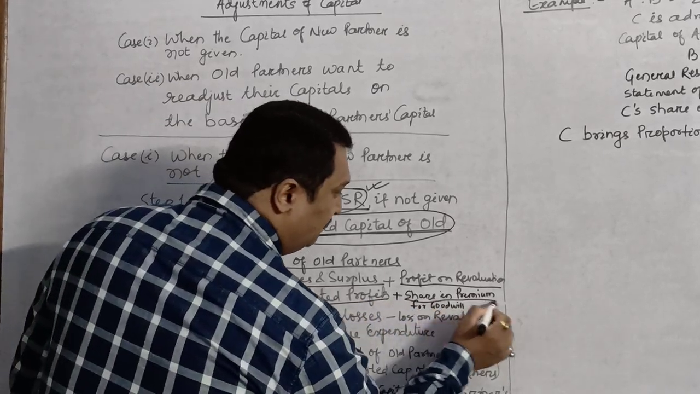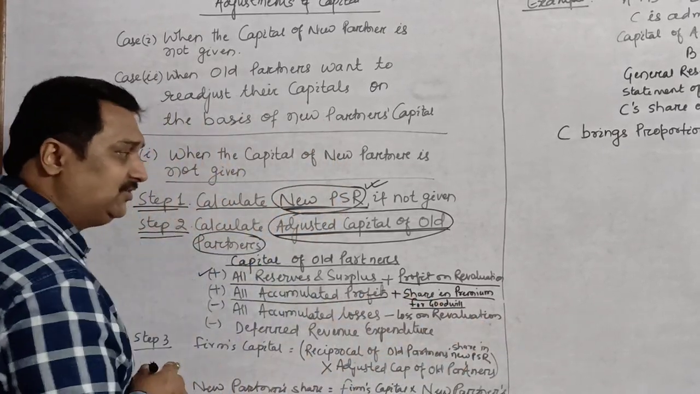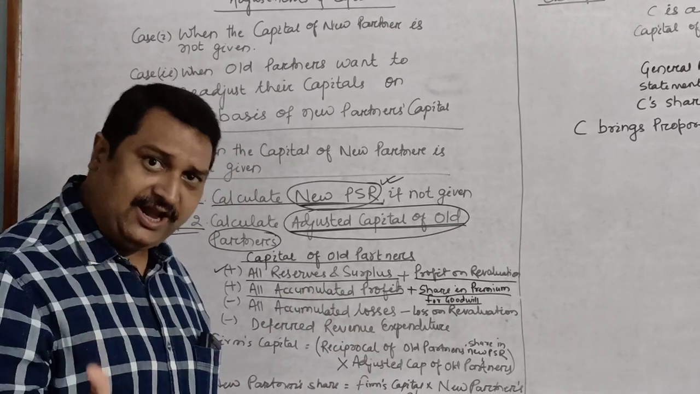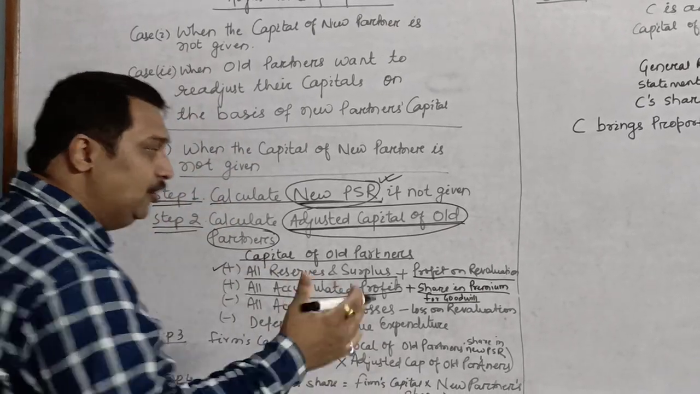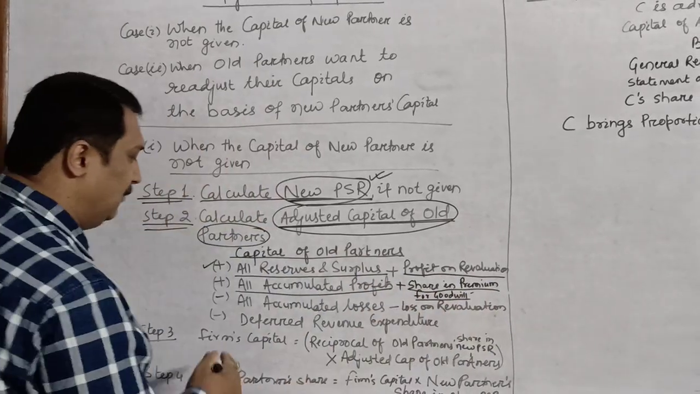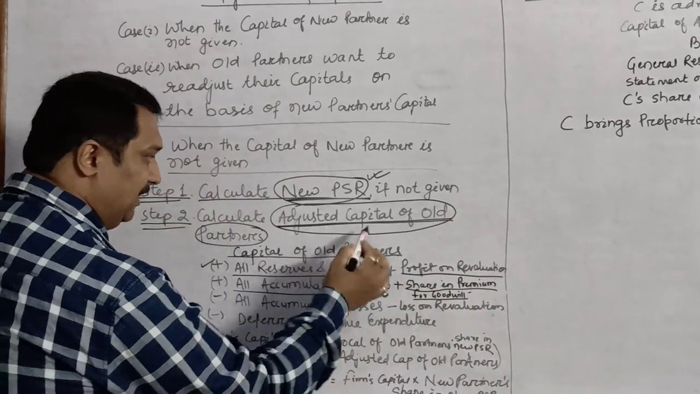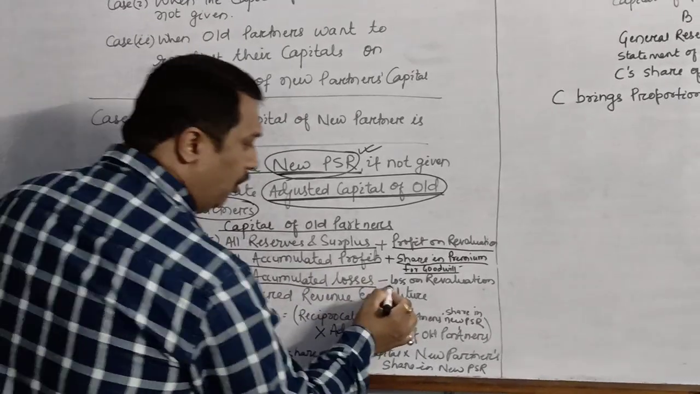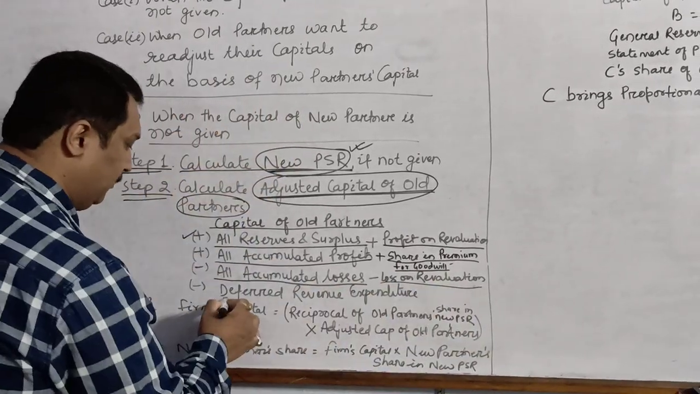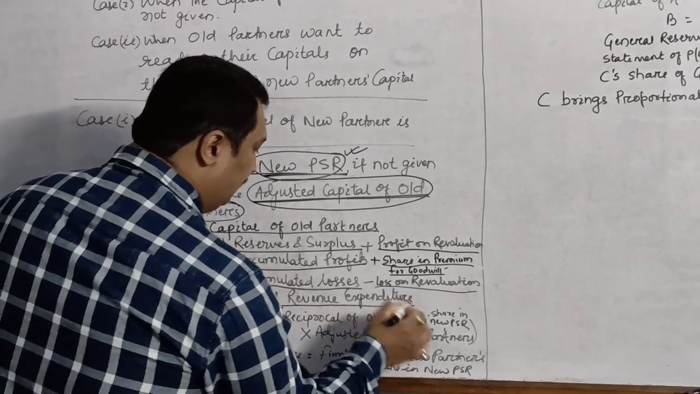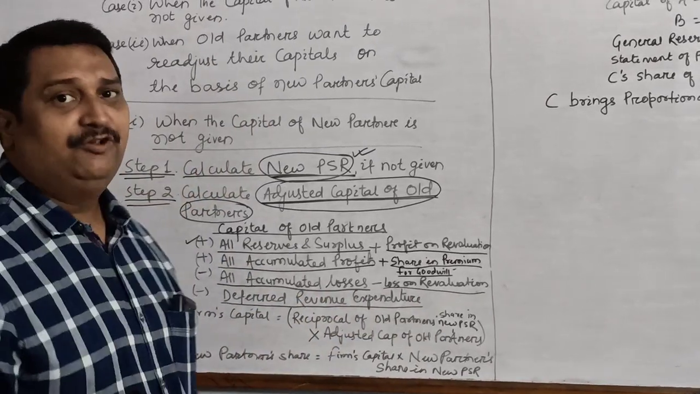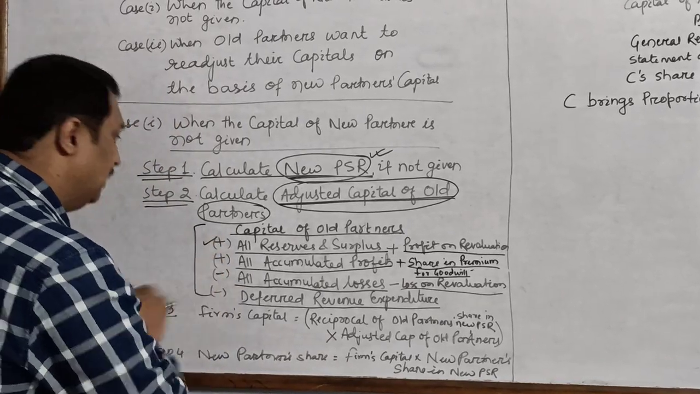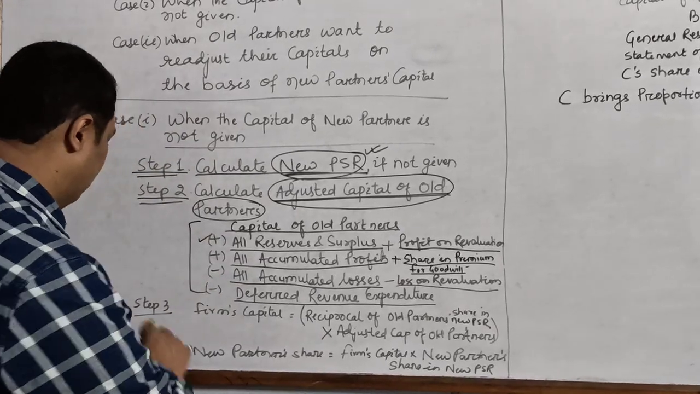The new partner brings his share of goodwill in cash or may not bring goodwill in cash, whatever it may be, the share must be added. The new partner's share must be added while calculating the adjusted capital. You may subtract all accumulated losses, or if there is a loss on revaluation. You may also deduct the deferred revenue expenditure which appears on the asset side. After this, it will give you the adjusted capital of old partners.